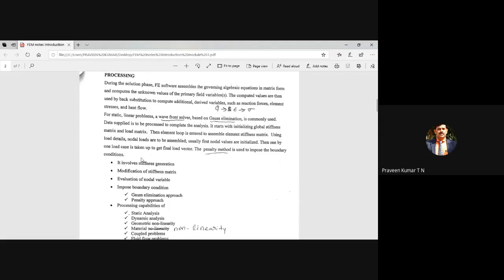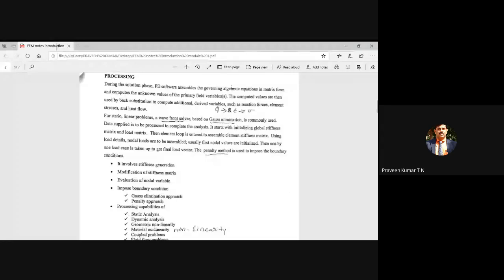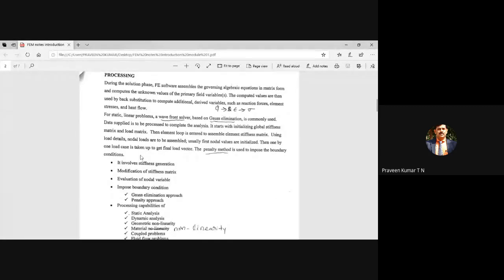In processing, the stiffness generation is nothing but generating the stiffness matrix, the initial stiffness matrix.